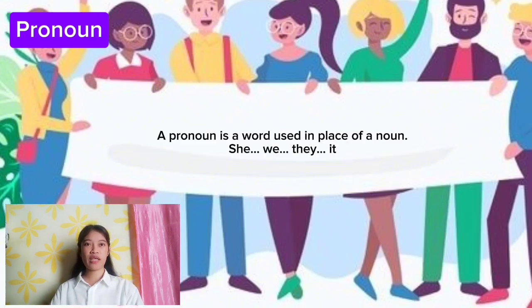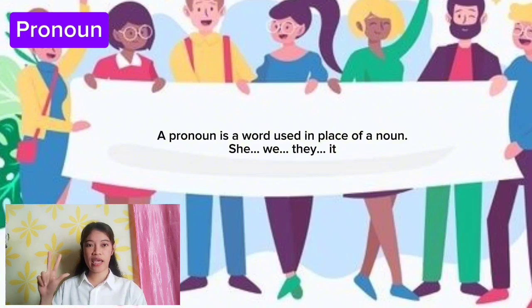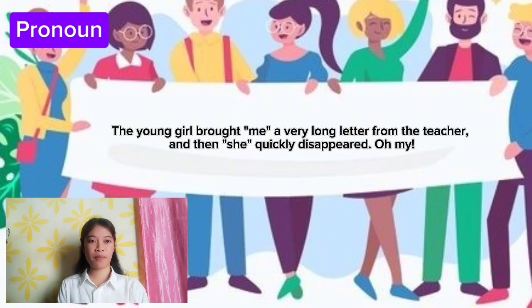A pronoun is a word used in place of a noun, like she, he, they, it. For example: the young girl brought me a very long letter from the teacher, and then she quickly disappeared. Oh my! We can see the tip sheet of pronouns for further information.